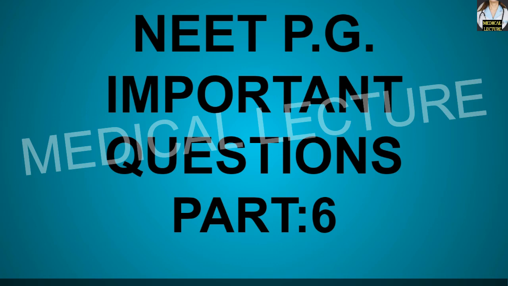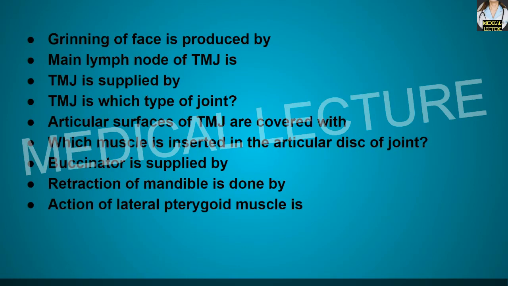In part 6 of the NEET Pinpoint questions, we discuss the topic temporomandibular joint. So let's go through the temporomandibular joint topic once and then try to answer these questions by yourself. First of all, the grinning of the face is produced by the risorius muscle.